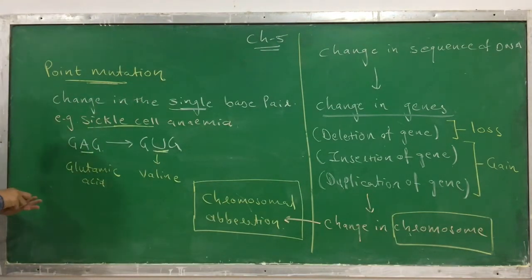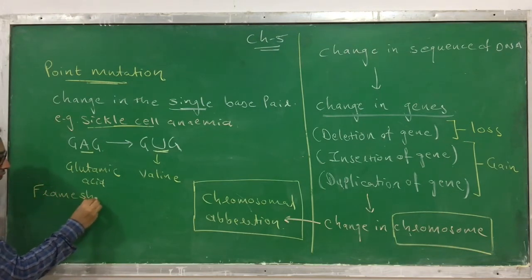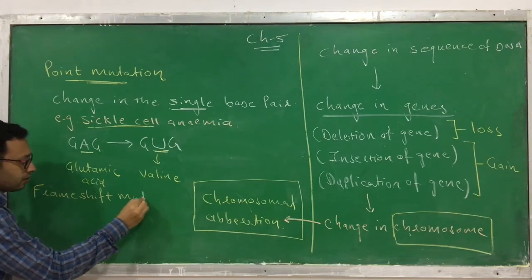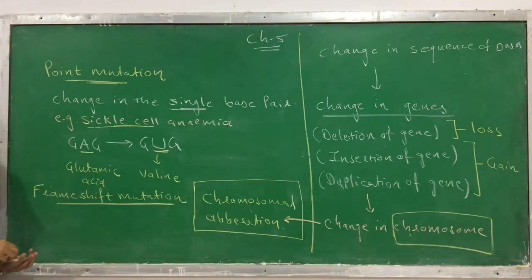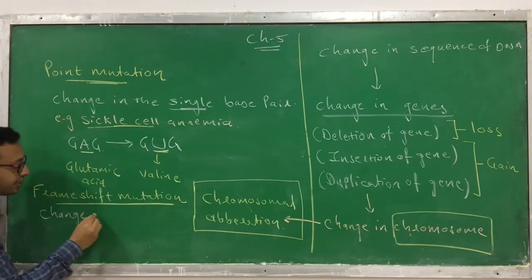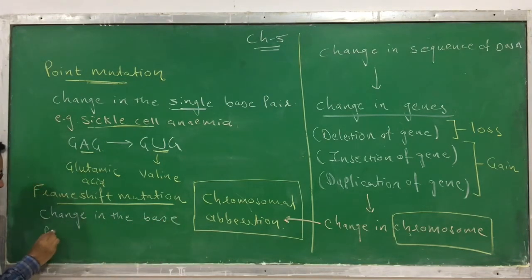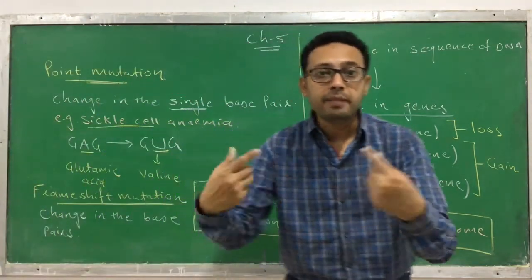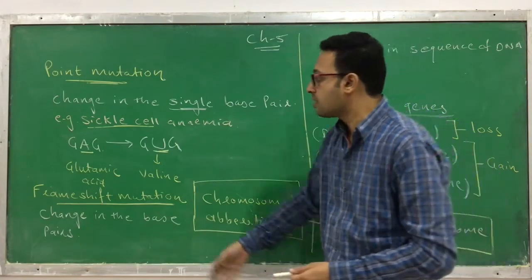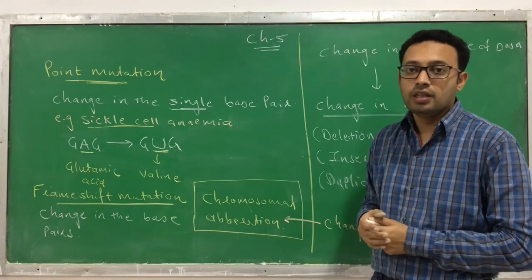The next kind of mutation is the frame shift mutation. What is a frame shift mutation? In the frame shift mutation, there is a change that occurs in the base pairs. It is not a single base pair, it is many base pairs. When a change occurs in many base pairs, not a single one, then this kind of change is called a frame shift mutation. Okay, so this is about the mutation.